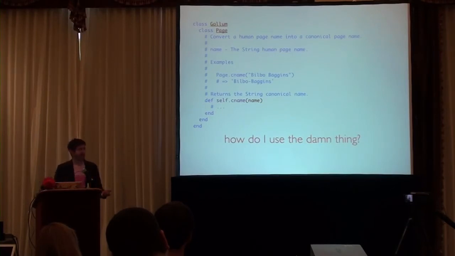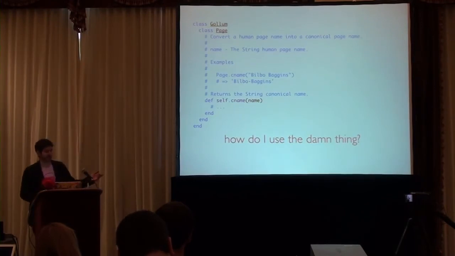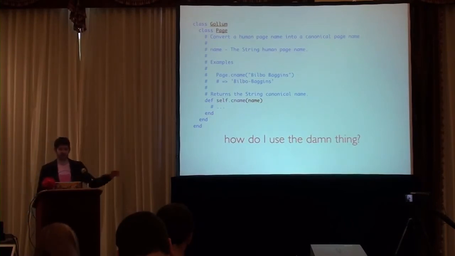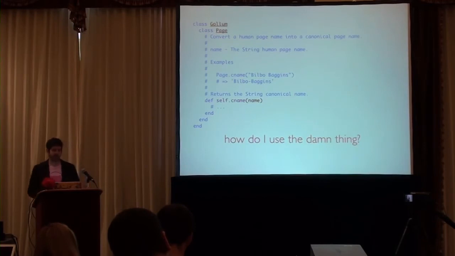Without an example, you're really confused about what that means if you don't already know what a canonical page name is. So here I show an example, and I say, oh, well, you take a human-readable page name like you're going to see on a wiki page, and you want to convert it into something that you would put inside the URL. And so this says, oh, it looks like it's going to do some changes to make this thing usable on a URL by replacing spaces and maybe other special characters with dashes. So now you know exactly how to call it, exactly what kind of thing is expected, and what you should expect as a result.